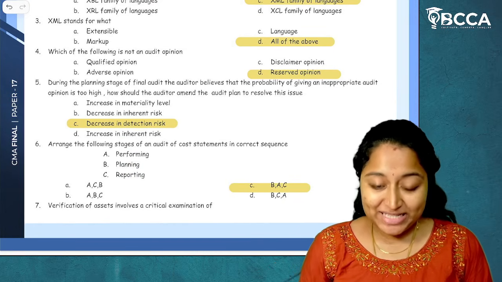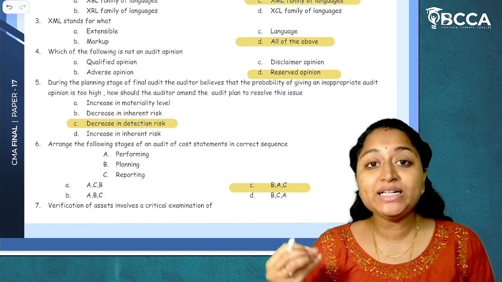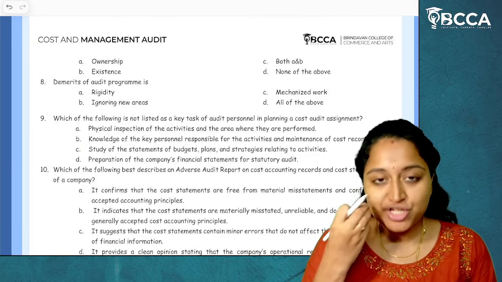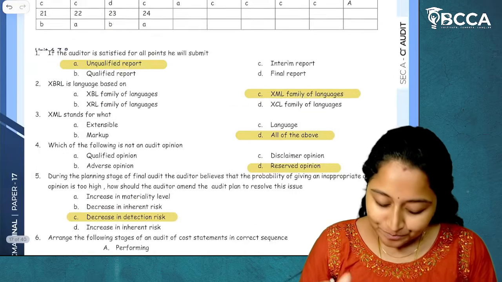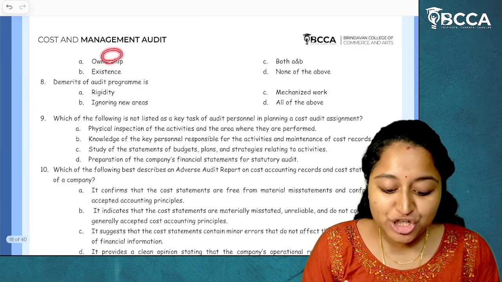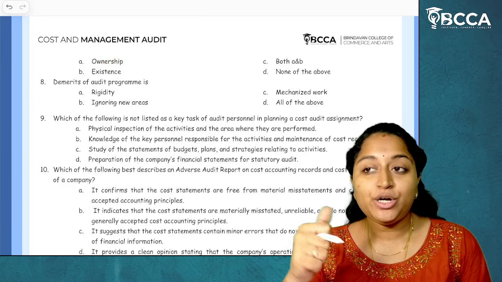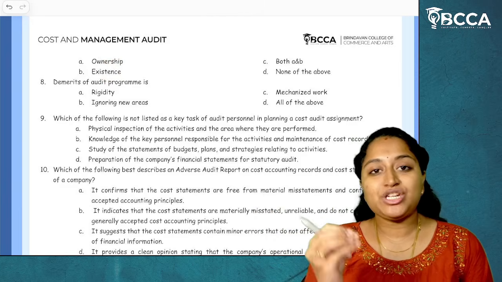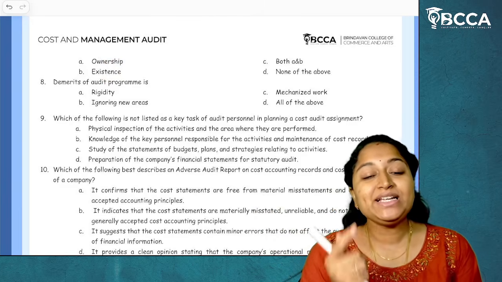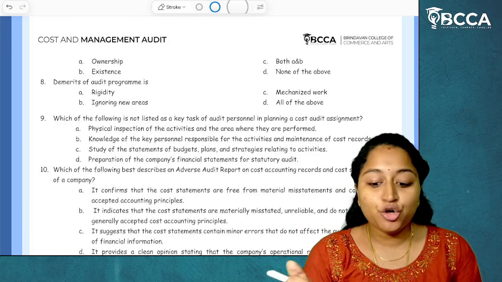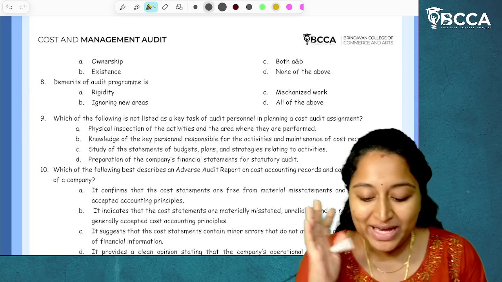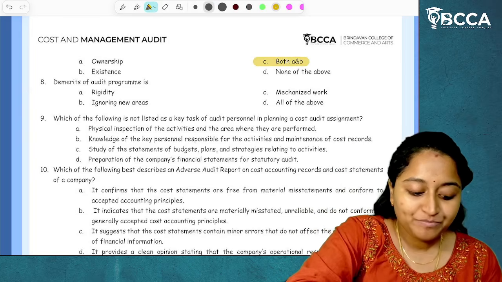Now moving on to the next MCQ: verification of assets involves a critical examination of. Now how should the valuation of assets be done? It's not verification, valuation of assets should be done. Verification of assets should be done based on the critical examination of ownership as well as existence. When you are doing the verification of assets, you have to check whether the asset is actually related to the organization, yes or no. Next, it is actually there in the company, yes or no. The physical existence, is it present or not? So ownership as well as existence both have to be examined. The answer is option B and C. I hope it is clear.